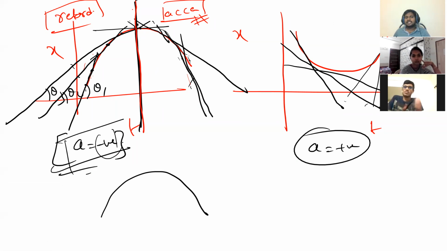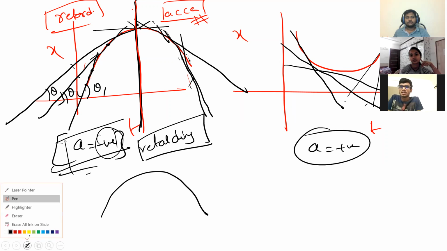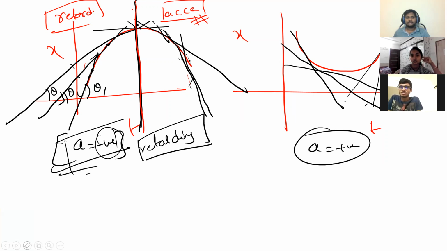You might think, acceleration is negative means it is retarding, or not. You might think like that as a normal student. But we should not think like this. Why?